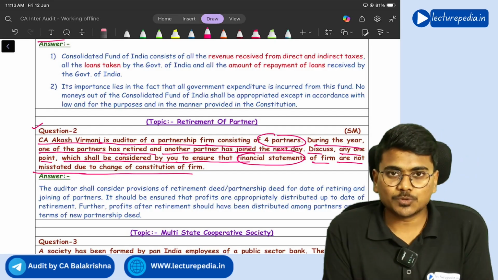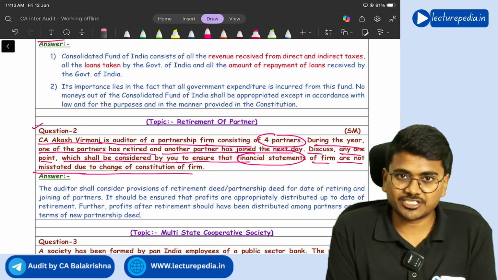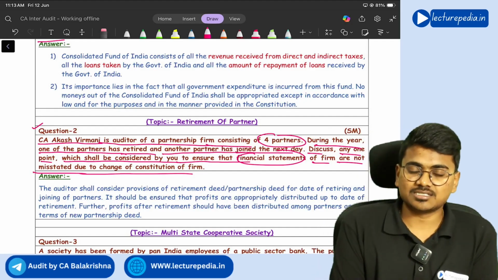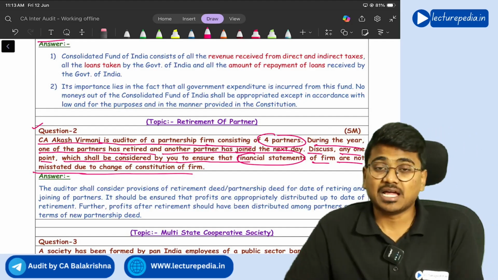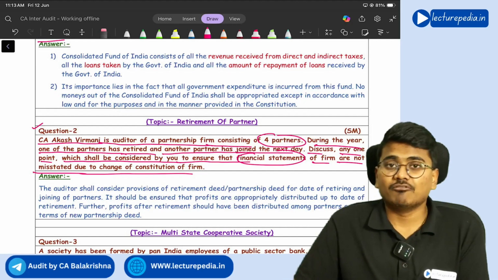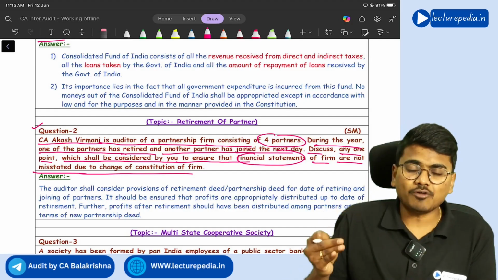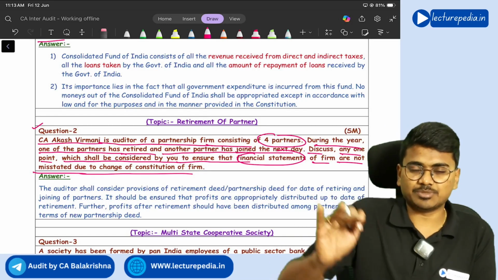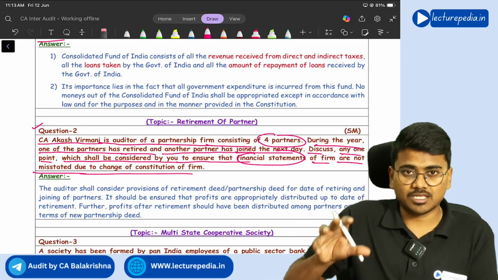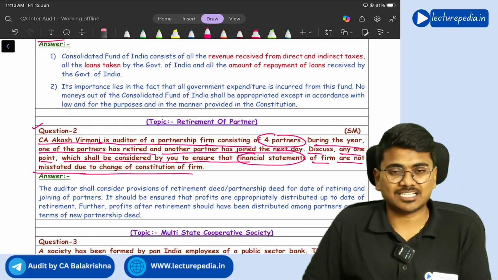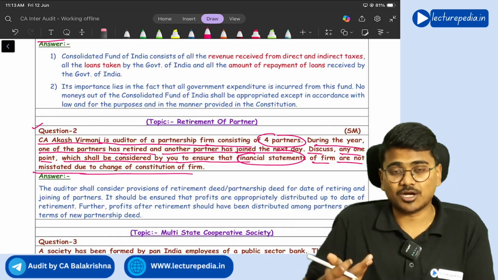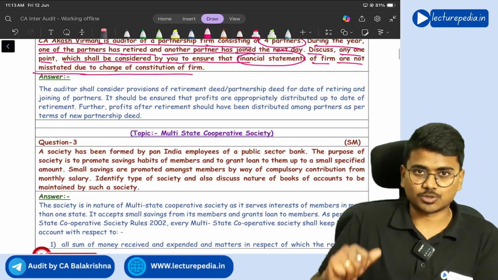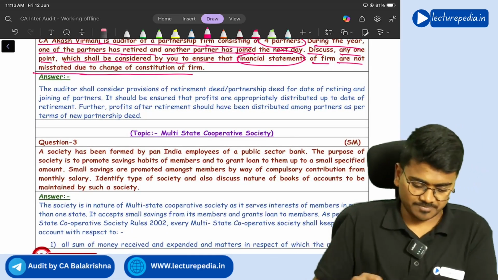So you have to read the partnership agreement or retirement deed to check the terms and conditions with respect to retirement, and you should also check whether profit sharing for the retiring partner has been properly done and given in the books of accounts, and whether the treatment has been done properly or not. This you have to check, right? Like this, certain points you can write down. Since they have asked only one point, you can write many points.